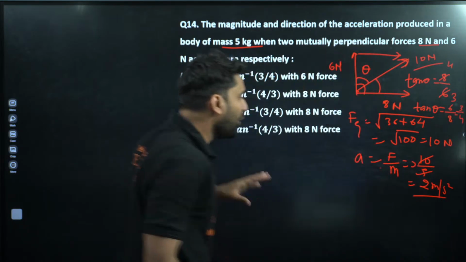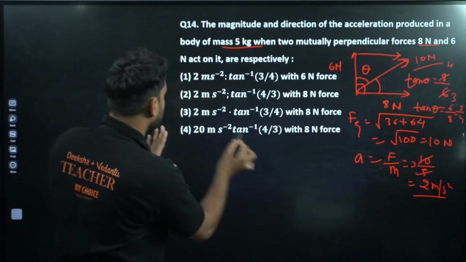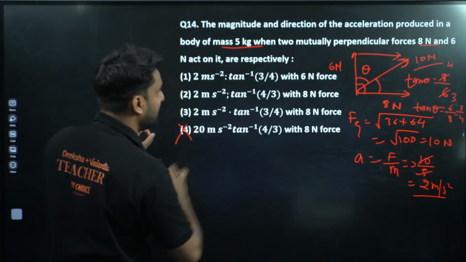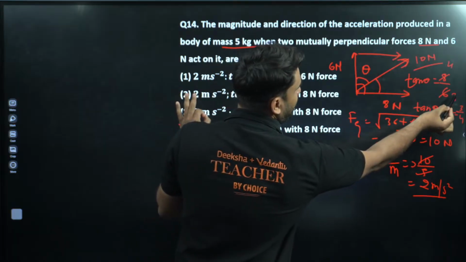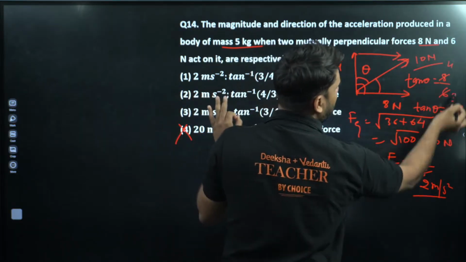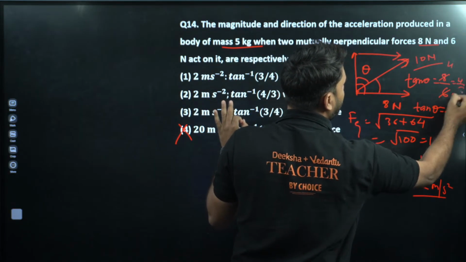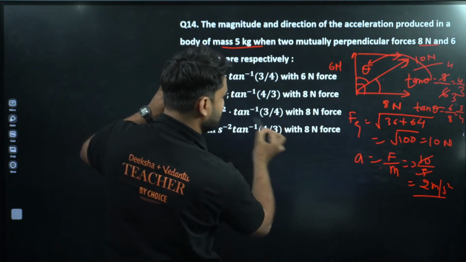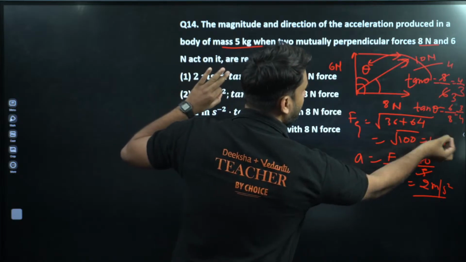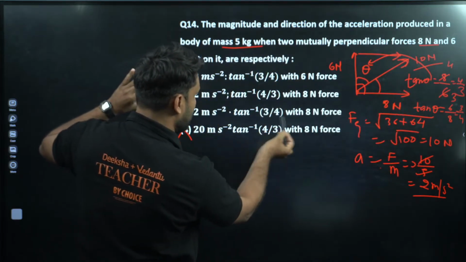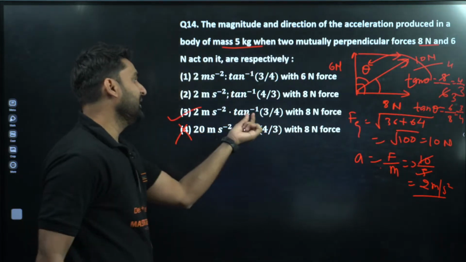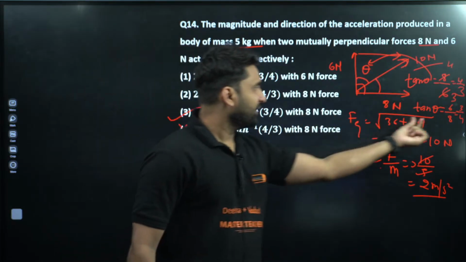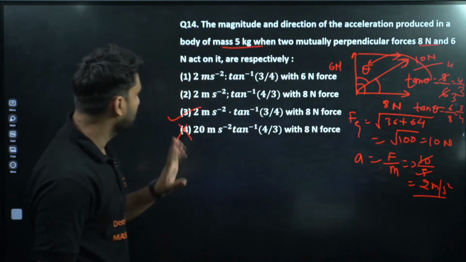So can we check the options here? Acceleration is 2 meter per second square, so this will be eliminated. Now 3 by 4, this is 4 by 3 with 6 Newton. So 4 by 3 with 6 Newton, no option is there. 3 by 4 with 8 Newton. So 3 by 4, oh my god, this is the answer. Tan inverse 3 by 4 with 8 Newton force. So option number third will be correct.